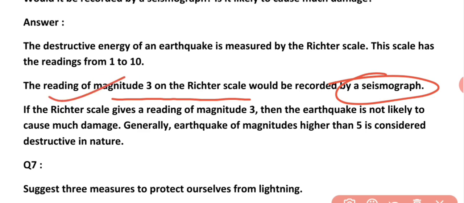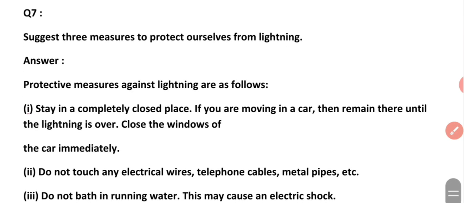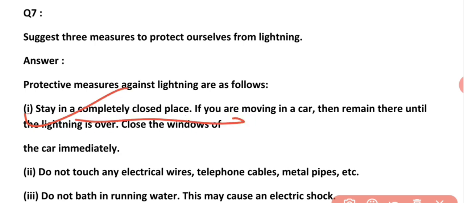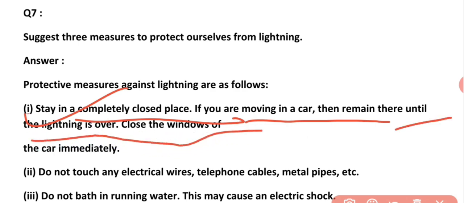Now see question number 7. Suggest 3 measures to protect ourselves from lightning. During our regular classes we have studied that during lightning we should take shelter in closed places like a building or a closed room, or you can take shelter in a car or a bus until the lightning is over. Close the windows of the car or the bus immediately.